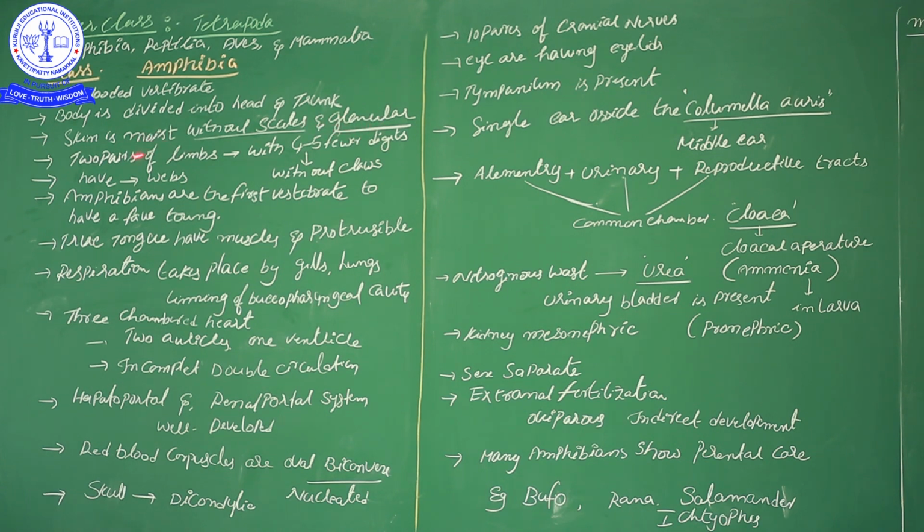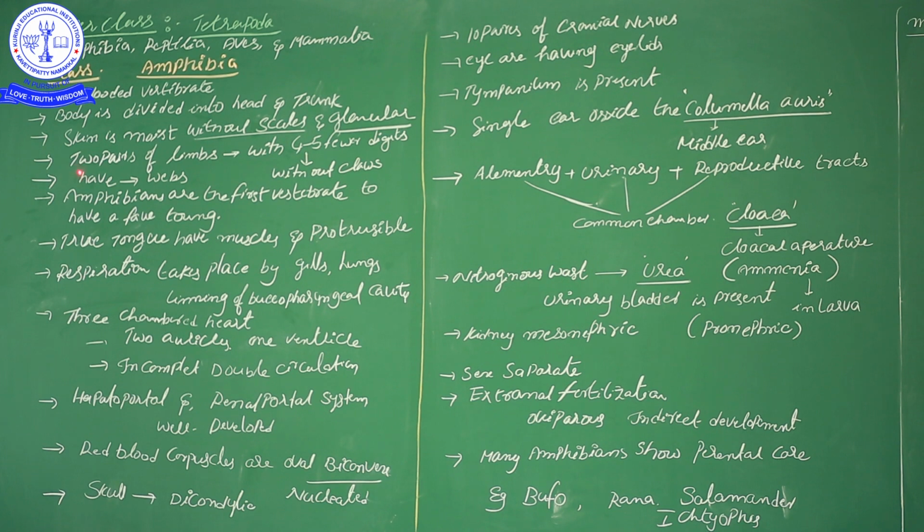These glands maintain the moisture of the skin. Not only that, sometimes there are poisonous glands too. In some rare amphibians, poisonous glands are present in the skin.